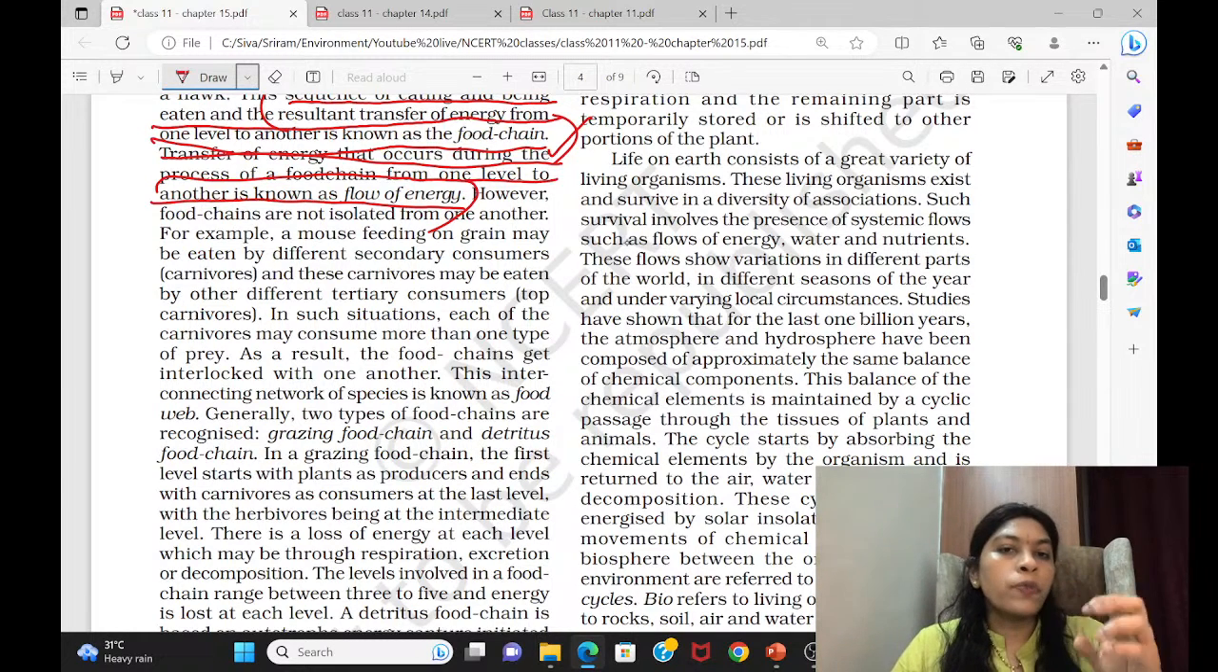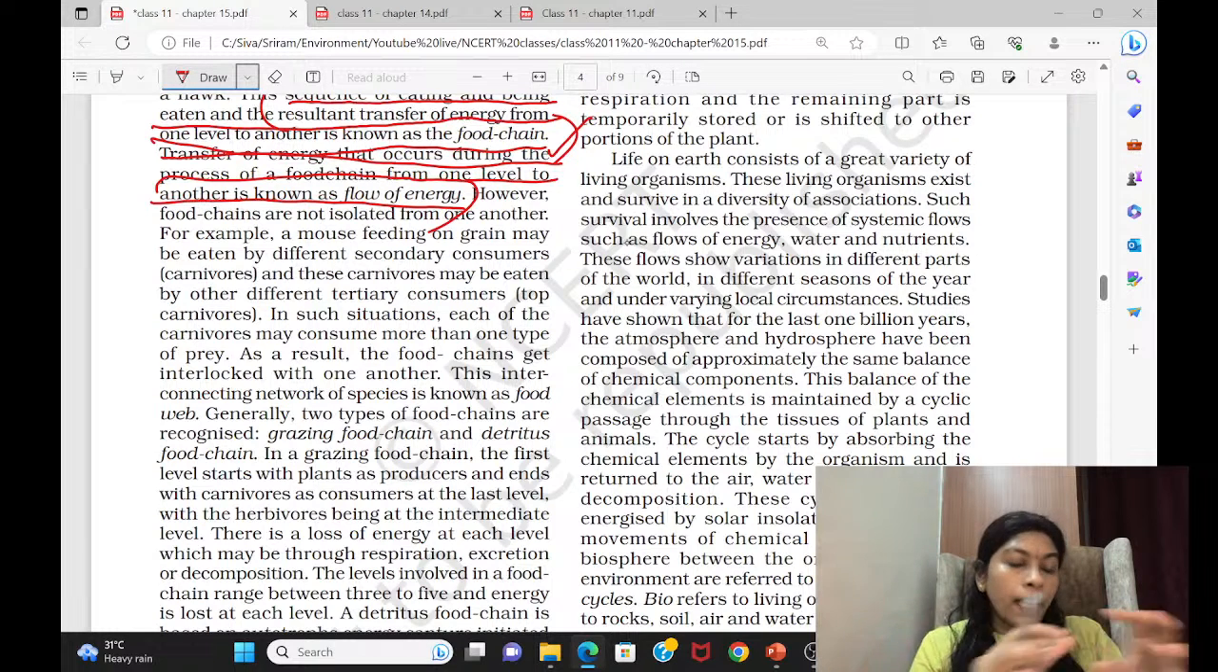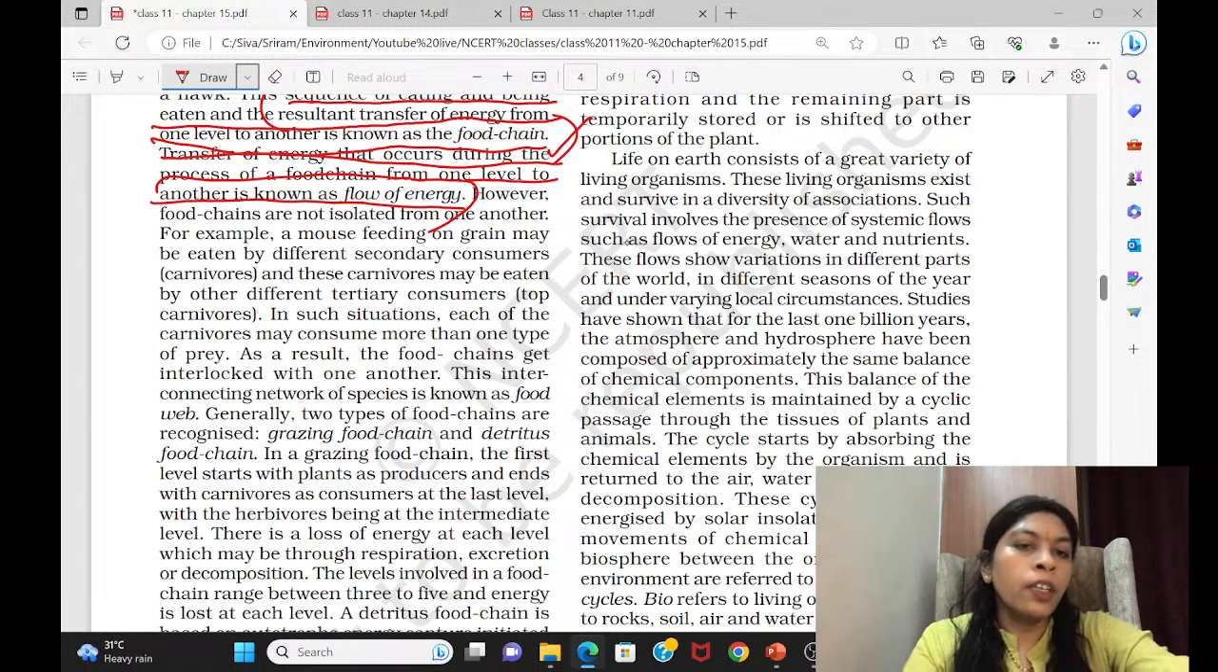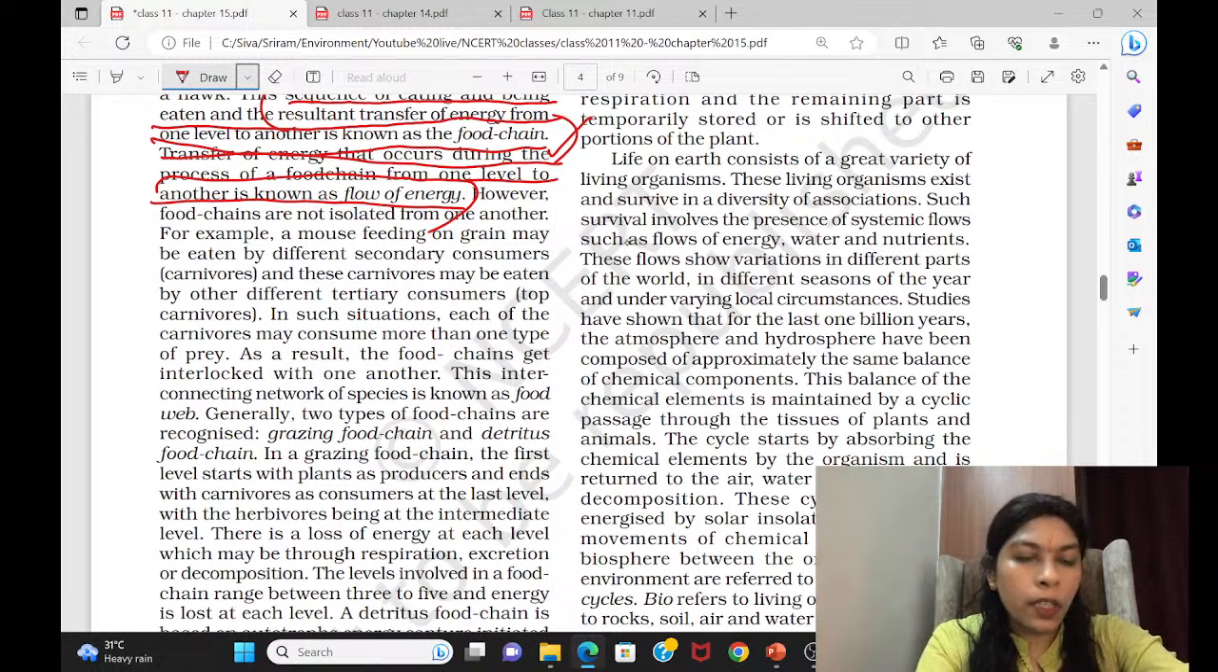For example, we cannot segregate. For example, a mouse feeding on a grain. Now a mouse has come, there is rice lying, so the mouse is eating rice. Now either a cat can eat a mouse, or a snake can also eat a mouse. So we cannot segregate these two. There is interconnection, and they are interlinked and intertwined. So that we call food web.